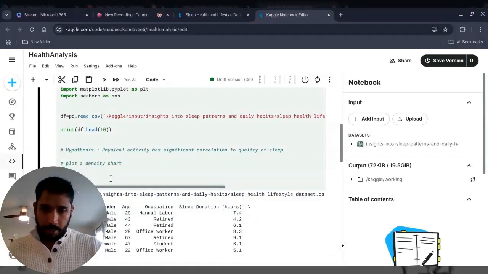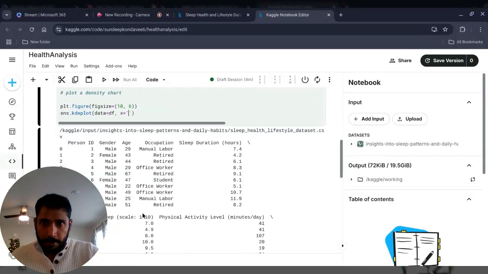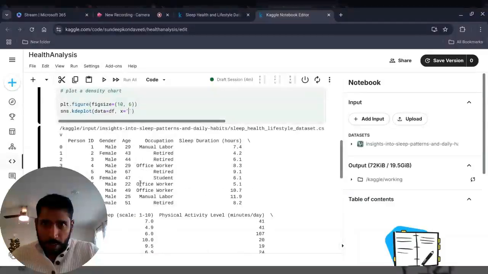Okay. All right. I'm going to do the usual mandatory steps. Define the fig size. Okay. And then I'm going to bring in the density plot. Data equal to df. I do want to define the x and y label. The x label, which I want to plot on the x-axis, will be the physical activity level.